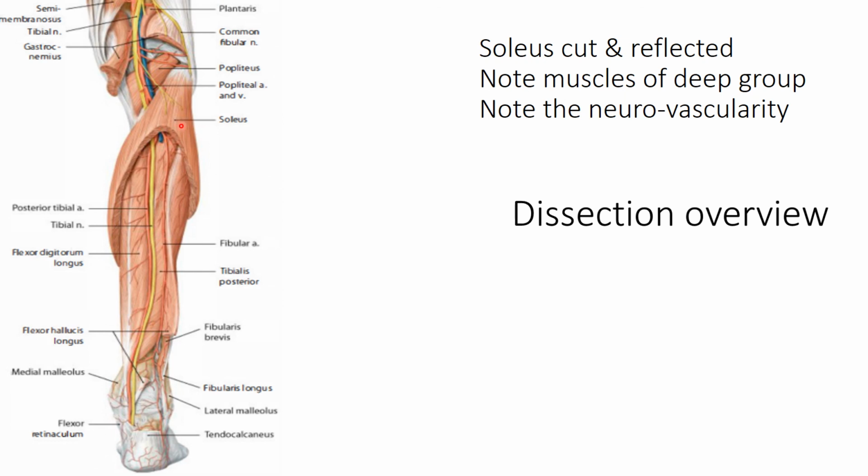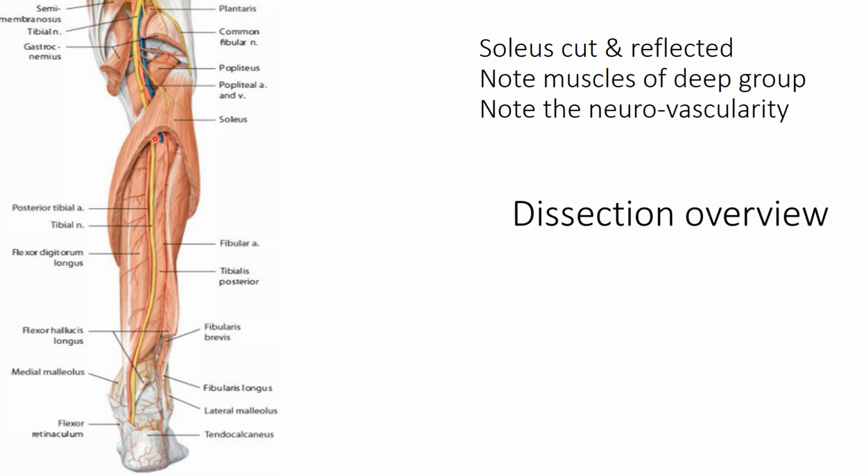Then we cut the soleus. We can do a window dissection or we can remove it completely and reflect it, and we should now note down the muscles of the deep group. They are the flexor digitorum longus, then the flexor hallucis longus, and between them, peeping through, is the tendon of tibialis posterior. On the higher portion we can appreciate the popliteus muscle, and the neurovascular bundle is also appreciated, which is lying on the posterior surface of the tibialis posterior.